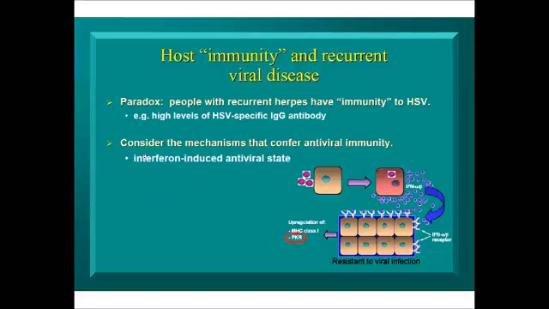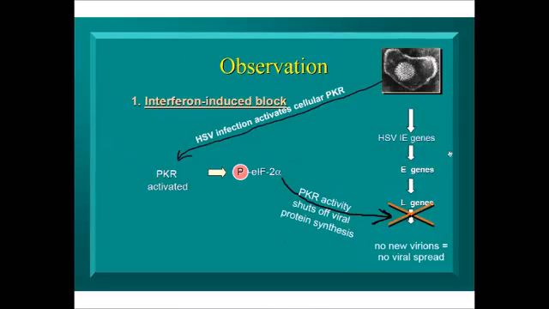First layer of defense, we talked about the 3 hurdles, the interferon-induced antiviral state that could restrict HSV spread. Well, the reality is herpes simplex virus makes a protein that is an antagonist of protein kinase R, one of the fundamental players in the interferon response. What PKR normally does when it's activated is it slaps a phosphate on a cellular factor called eukaryotic initiation factor 2 alpha.